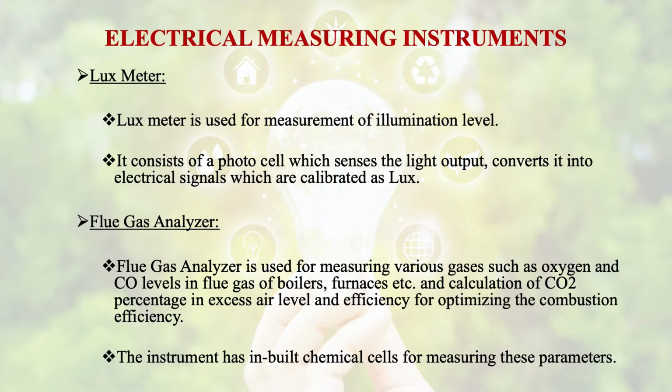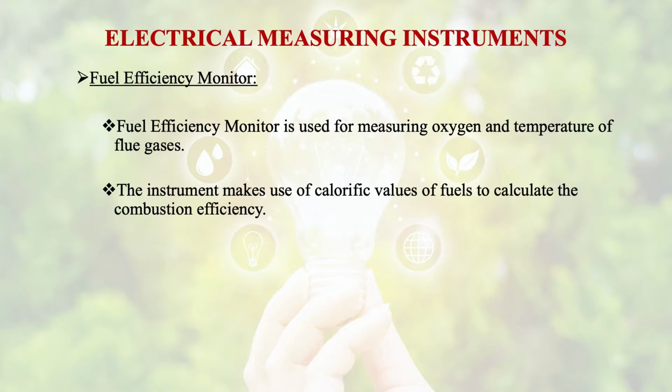This instrument has inbuilt chemical cells for measuring these parameters. Then comes the fuel efficiency monitor. Fuel efficiency monitor is also used for measuring oxygen and temperature of the flue gases. The instrument makes use of calorific value of fuels to calculate the combustion efficiency. So working principle is different.